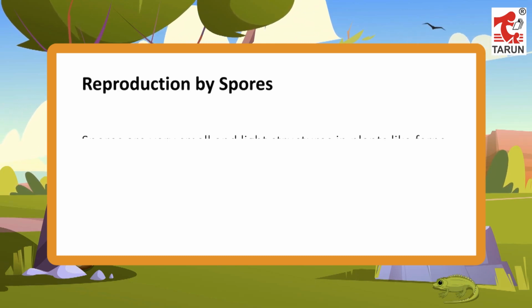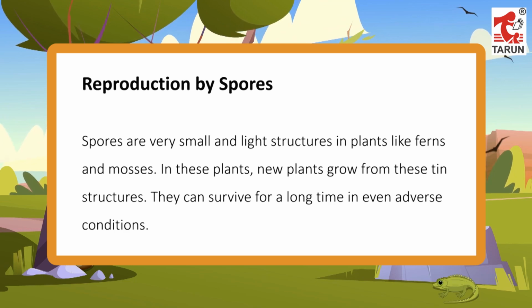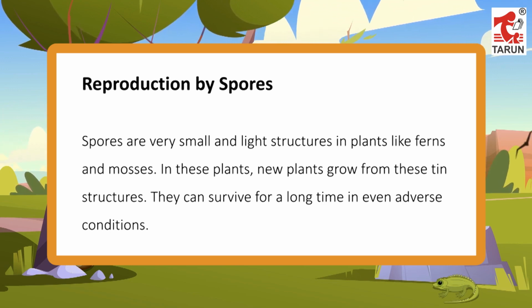Reproduction by spores. Spores are very small and light structures in plants like ferns and mosses. In these plants, new plants grow from these tiny structures. They can survive for a long time even in adverse conditions.